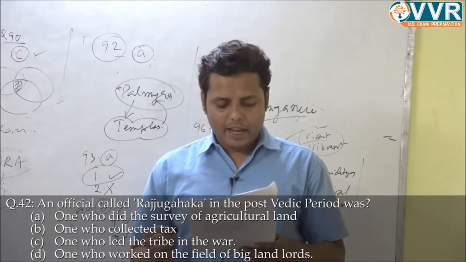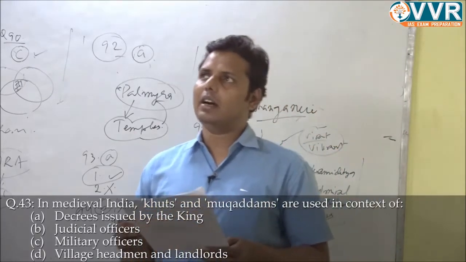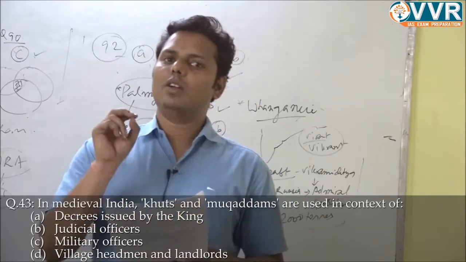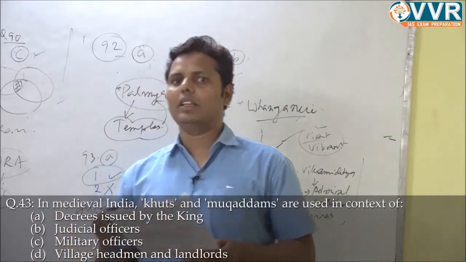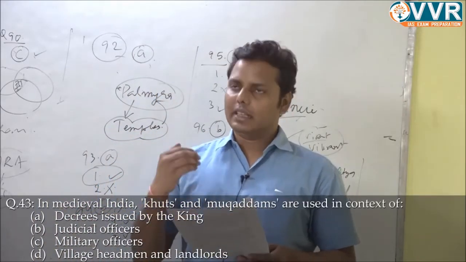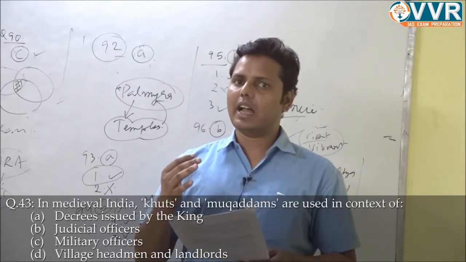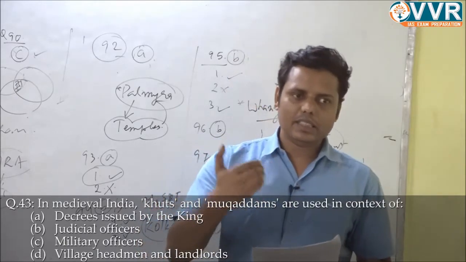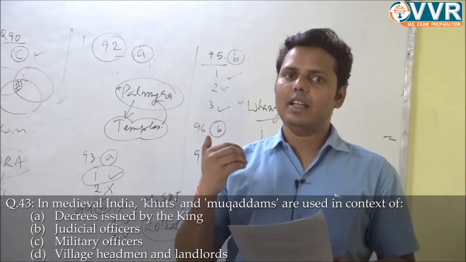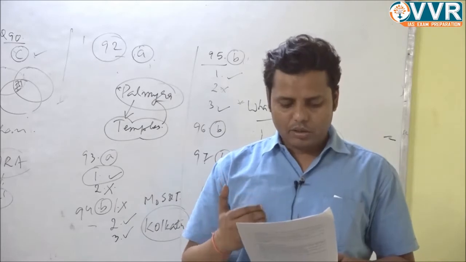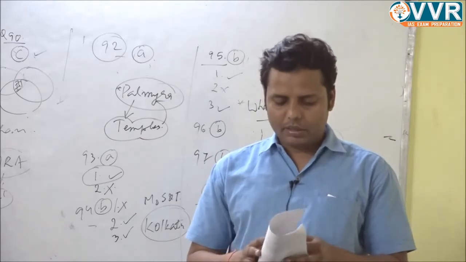Question number 43. In medieval India, Khut and Mukaddam are used in the context of... normally in the medieval period, there were two terms you should always remember. One was Zamindar, one was Jagirdar, right, or Iqtadar. So Jagirdar or Iqtadar were basically bureaucratic posts. The village headmen were known with different names such as Khut, Mukaddam, Chaudhary, Rai, Rana, Rankavat, right? So these are some of the names for the village headmen, and these were basically the hereditary rights which were maintained by the Muslim rulers during this medieval period also. So basically Khut and Mukaddam were nothing but the village headmen and landlords, right? So option number D is correct.